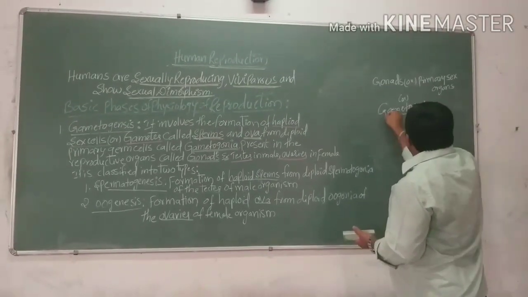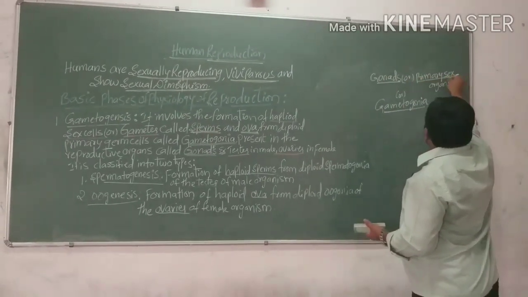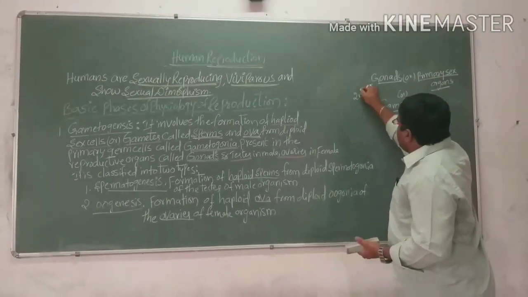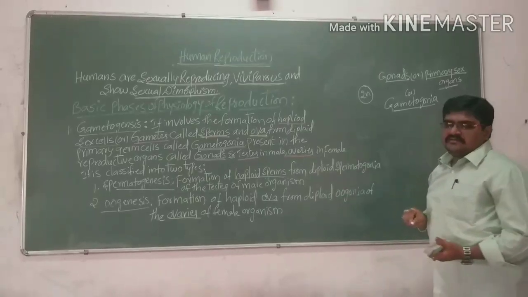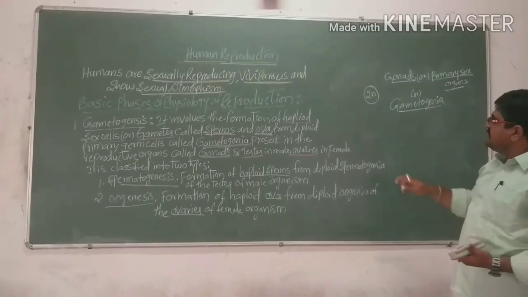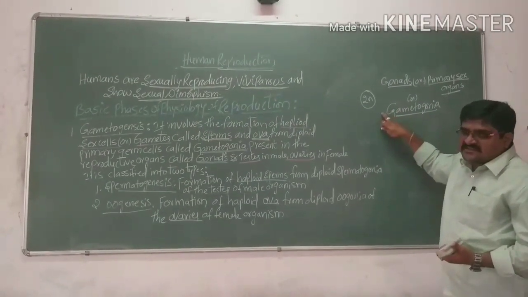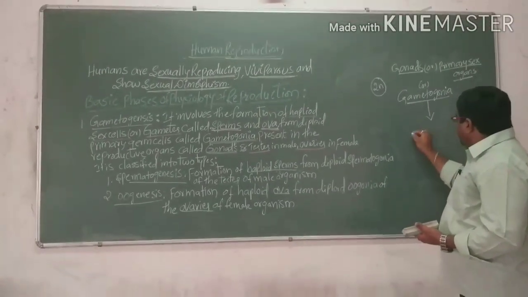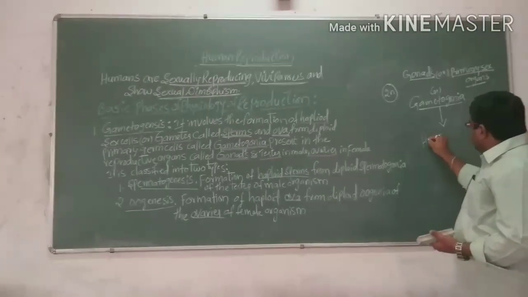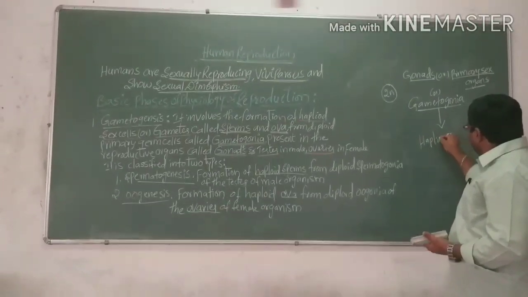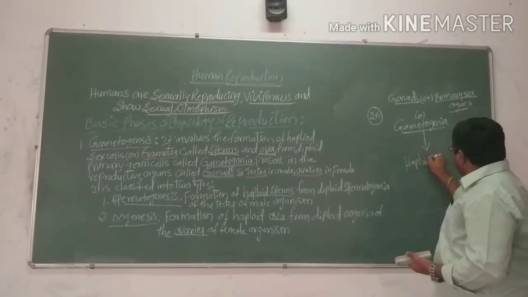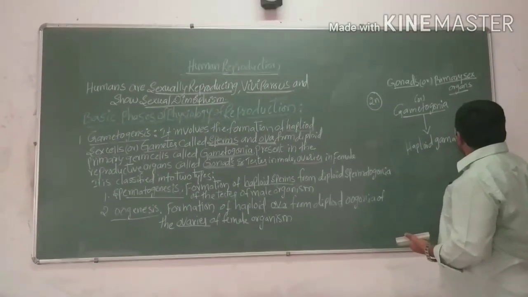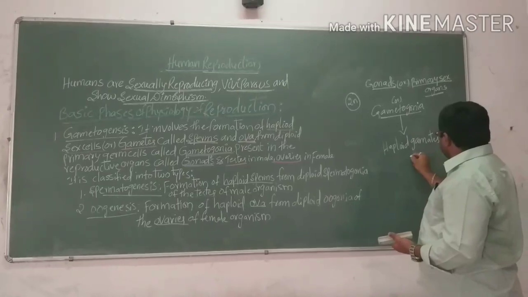Here the gametogonia are primary sex cells, and they are diploid in structure. From these diploid structures we are able to produce haploid gametes.